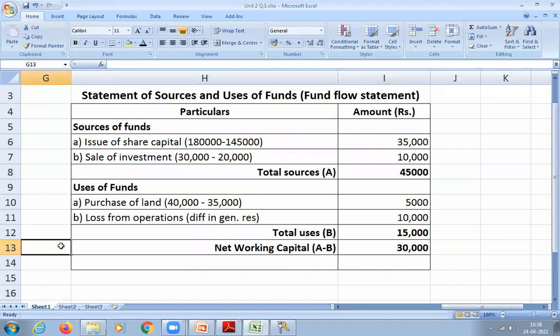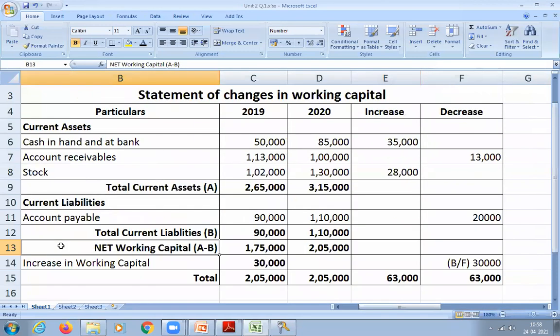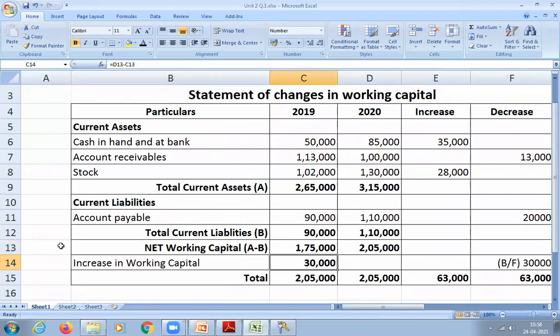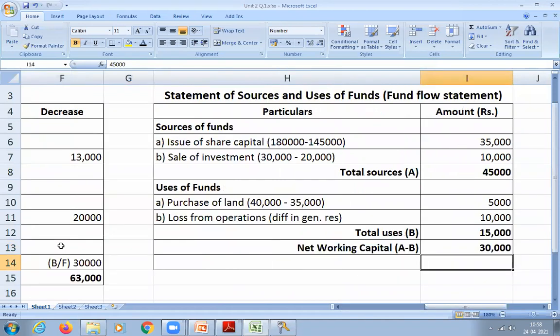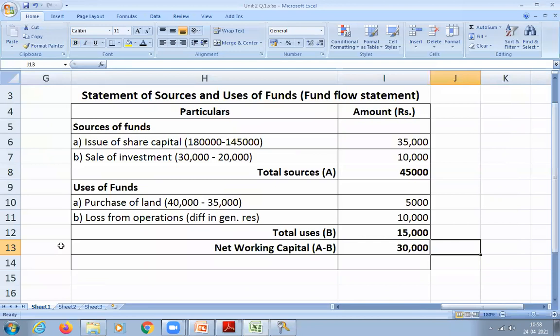Is it the same answer or a different answer? Same, sir. Here also we got 30,000, so that means your answer is correct. You have to get the same answer, or else you have to check whether you have made some mistake either in the statement of changes in working capital or in the fund flow statement.